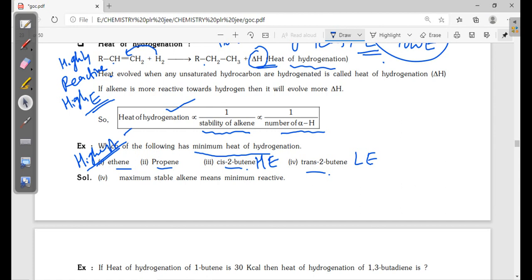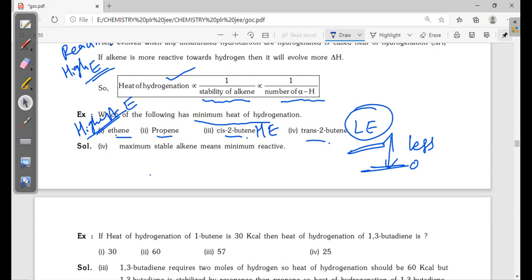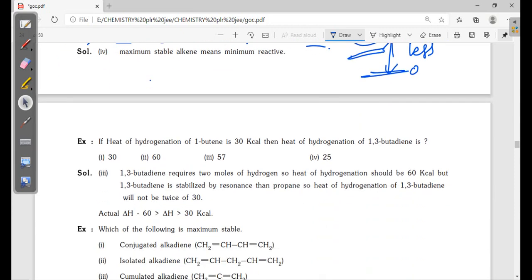Highest energy means maximum energy is released. So the minimum energy is released from trans 2-butene, because it is already stable and the energy gap is very small. The heat of hydrogenation of 1-butene is 30 kilocalories, and the heat of hydrogenation of